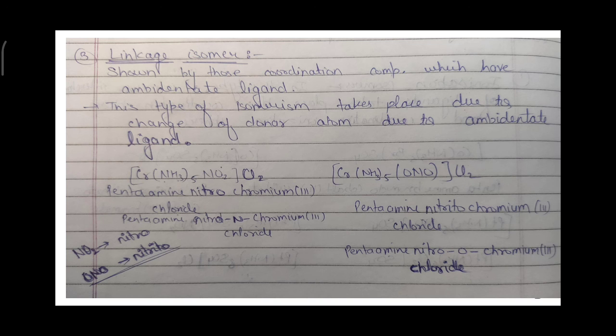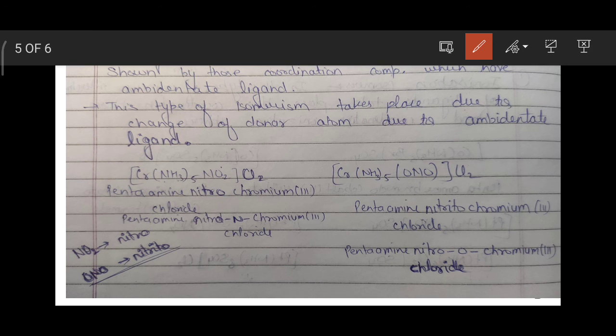Then the third one is linkage isomers. As the word itself suggests, linkage means there is a difference in the connectivity of the ligands. Such isomers are shown by ambidentate ligands. What is an ambidentate ligand?